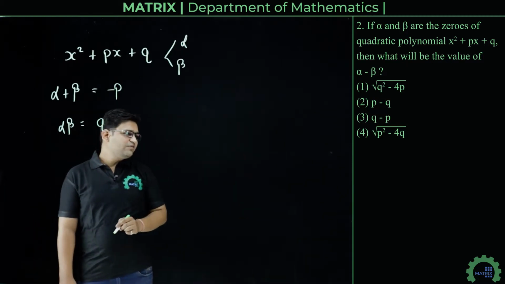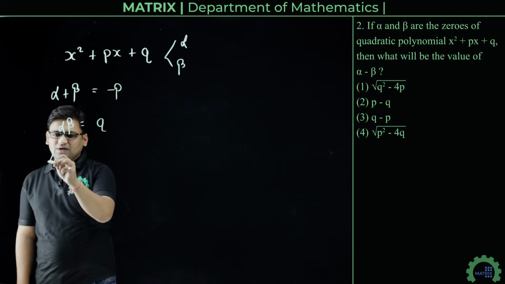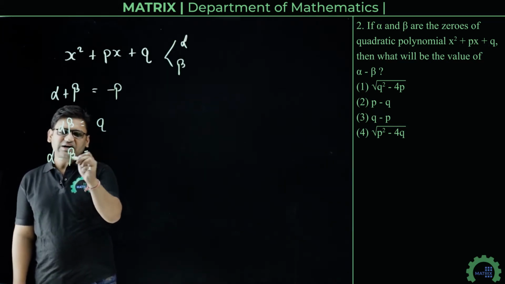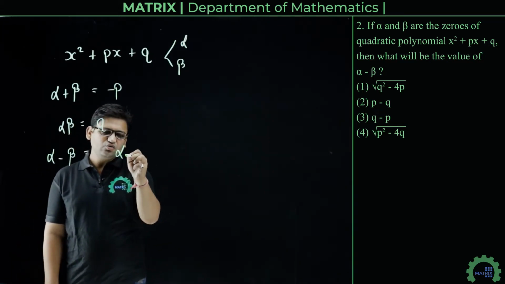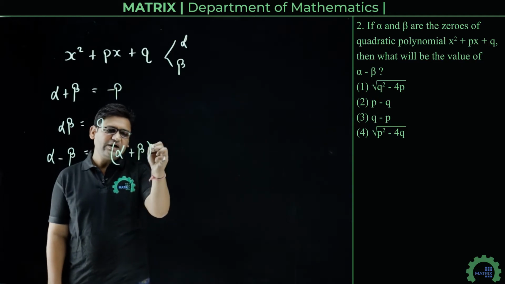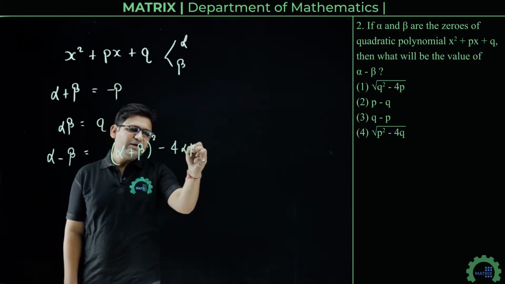We have to find the value of alpha minus beta. Using an identity, we can write alpha minus beta equals the square root of alpha plus beta whole square minus 4 alpha beta.